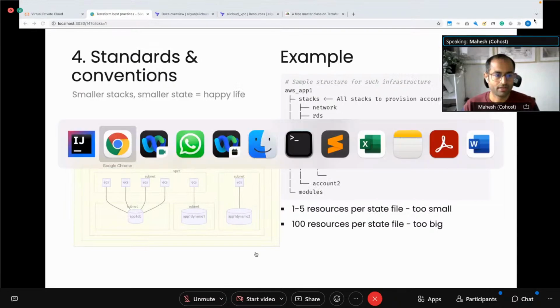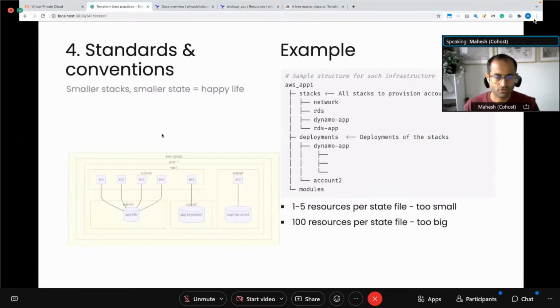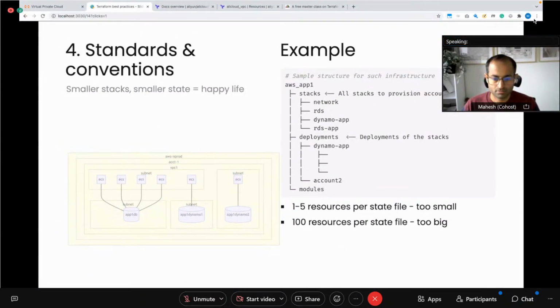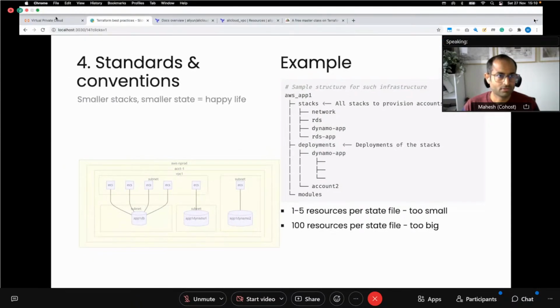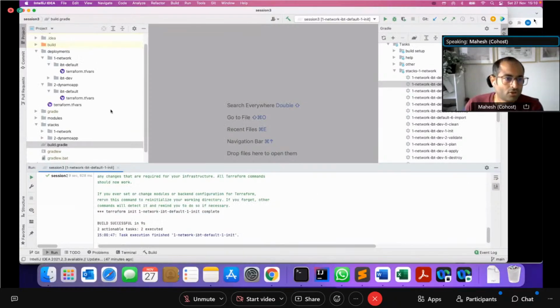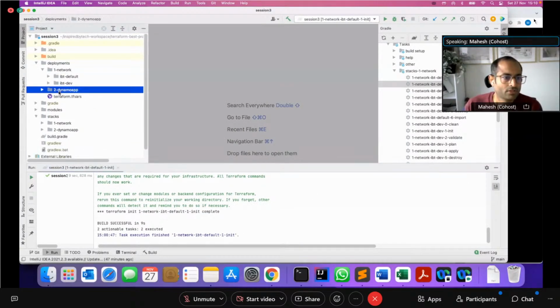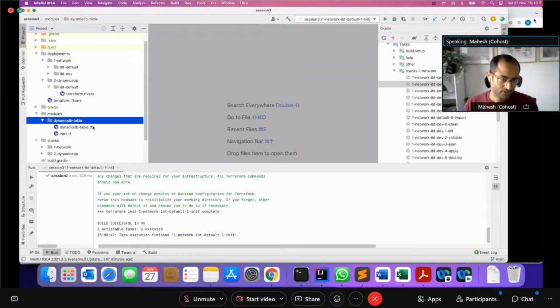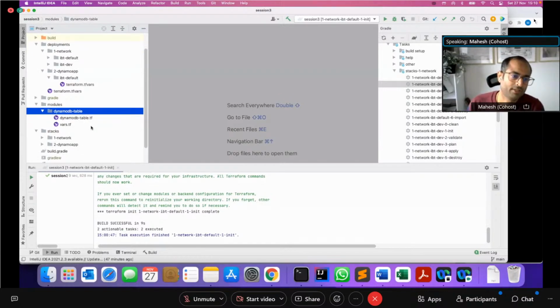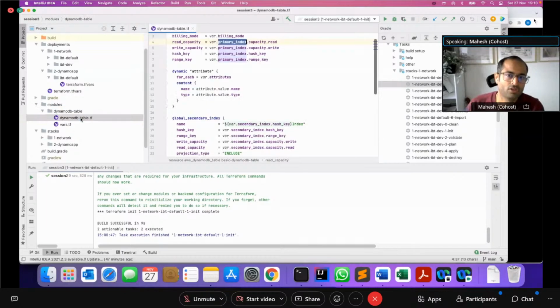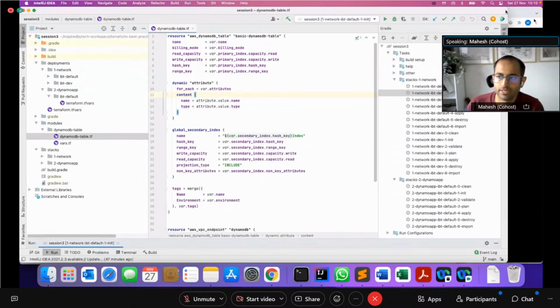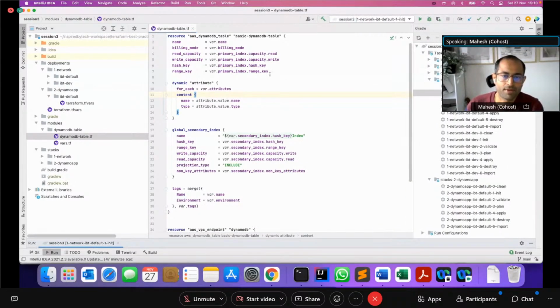So going back to my Terraform, if I just now walk through the code that I was doing previously. Let me minimize this and expand this even further. In my example, as I said previously, I've taken the example of a Dynamo app that needs to be deployed. So I have created a module of my own, which sets up a DynamoDB table, which is, again, a NoSQL database that Amazon offers. This can be applied to any resource that you create, by the way, but just in terms of best practice.